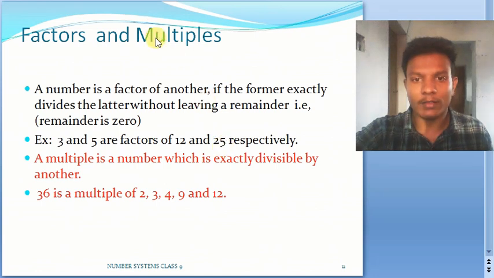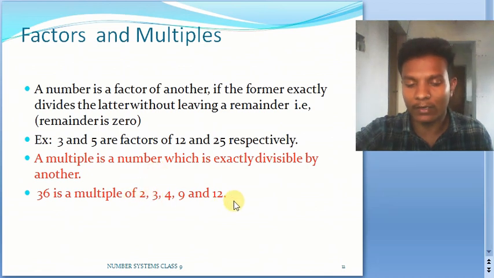And there is a term multiple. Multiple means, suppose 2 into something will give you 36, or not? Yes. 3 into something will give you 36. So this 36 can be written as the product of some number into these particular numbers. So that is why these numbers are known to be the factors of 36, and 36 is going to be a multiple of these particular numbers.